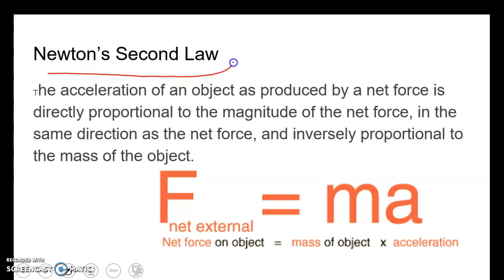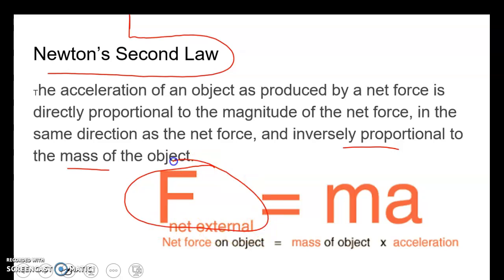Newton's second law is a little easier to understand. I got it in words here. This is the textbook definition: the acceleration of an object as produced by a net force is directly proportional to the magnitude of the net force, in the same direction as the net force, and inversely proportional to the mass. Here's what that means. The net force on an object, so add up all the forces, is equal to its mass times its acceleration. So the second law is more of a math problem. F equals ma. Net force equals mass times acceleration.